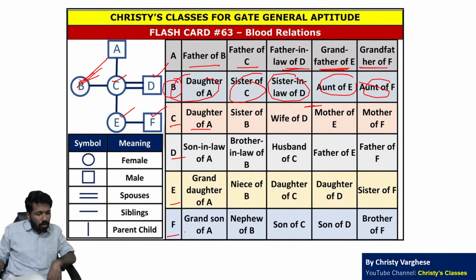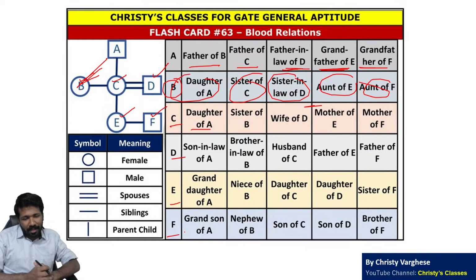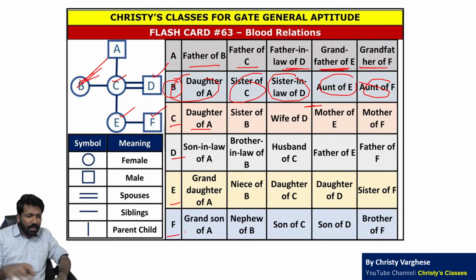All of you, hope you got a basic idea. Using previous year questions, I have explained this. Check the complete course for GATE General Aptitude in this channel. There I have explained these concepts in detail. So that is the basic idea of the blood relation chapter.